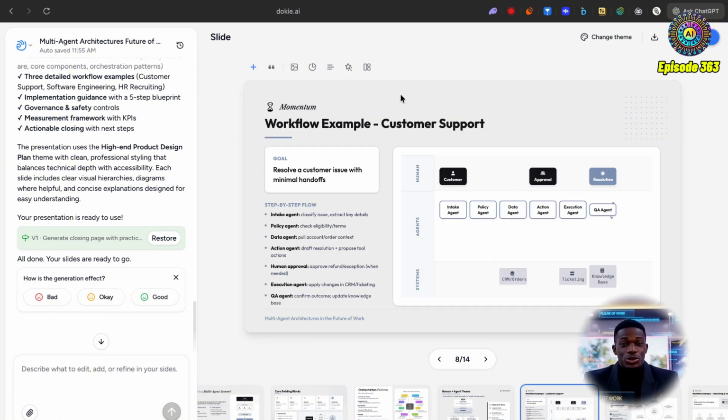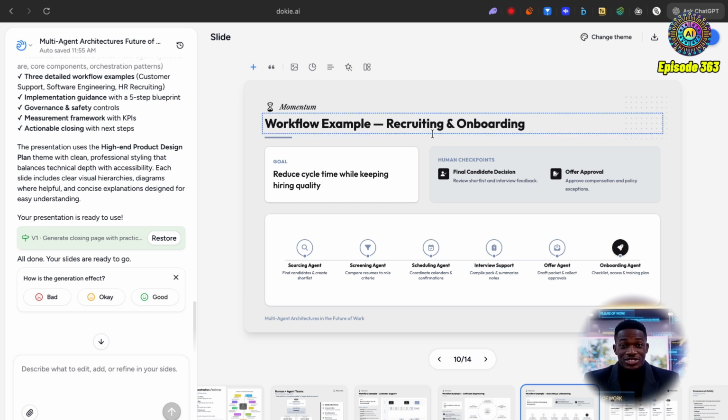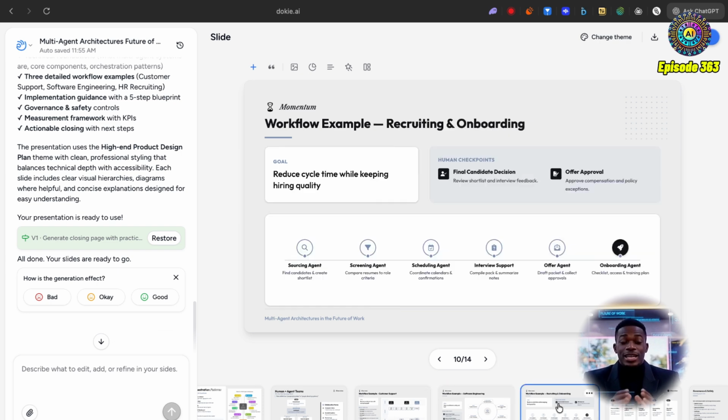Cool. And then we've got this workflow example for customer support. We've got this workflow example for software engineering. We've got this workflow example for recruiting and onboarding. And I gotta say, this is actually very impressive. I think these are things you can actually immediately start building with Crew AI. If anyone's interested in any of these, I can build all of these out for you.